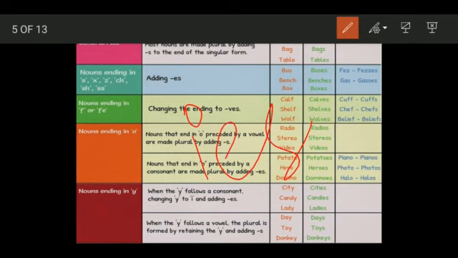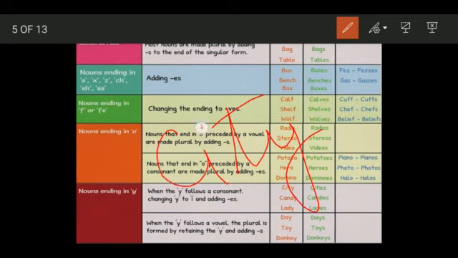If you see a word ending with Y and before it there is a consonant, not a vowel, you remove the Y and add IES to make it plural. Let's understand with an example. City. You see that this word is ending with Y. What is the letter before it? T. It is not a vowel. So we will remove this Y and add IES, making it cities.